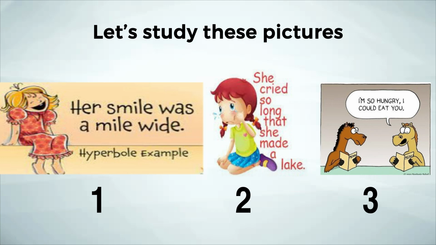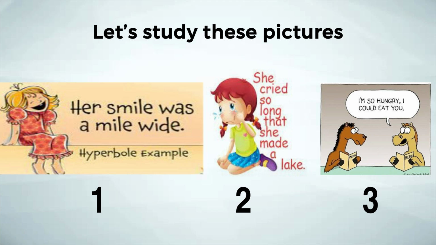Crying can never make a lake. And if you be so hungry, yet you will never eat a person of your own species. So all these are overstatements made for emphasis, to emphasize the amount of crying, to emphasize the amount of hunger, and the amount of happiness through your smile. So this emphasis constitutes a figure of speech in language and literature.